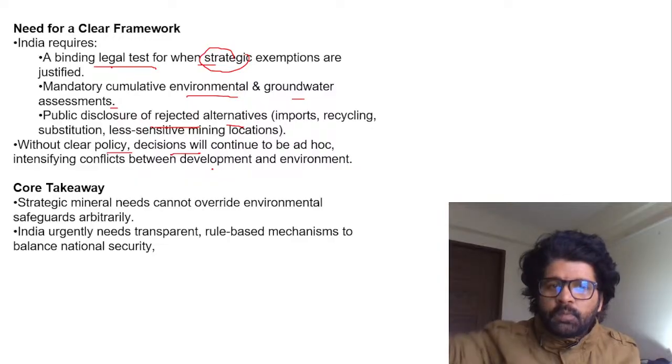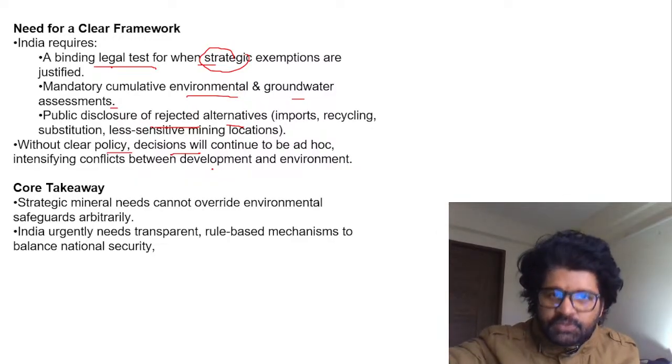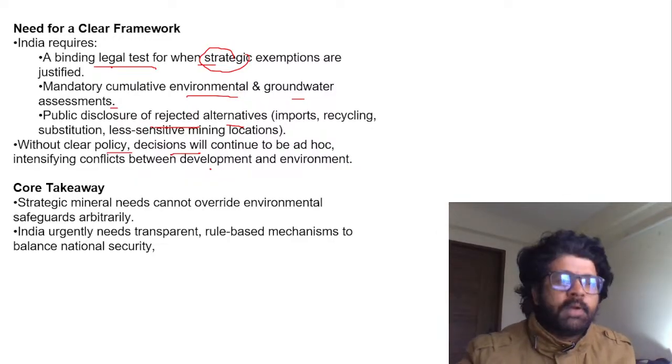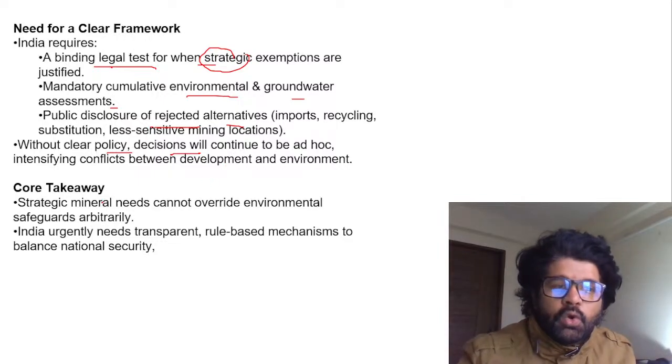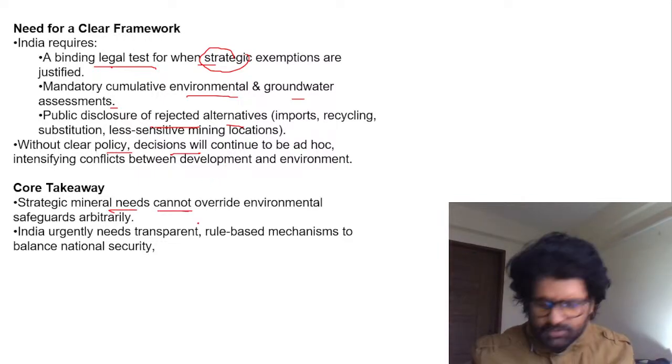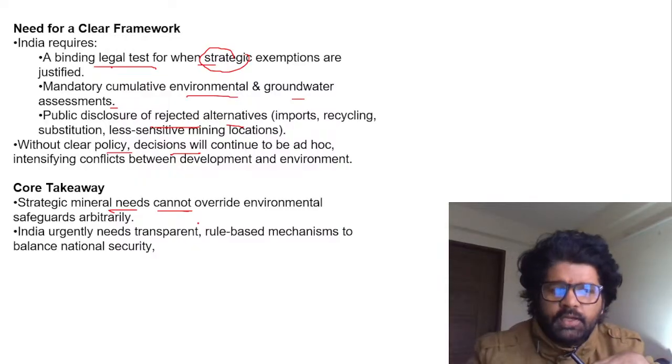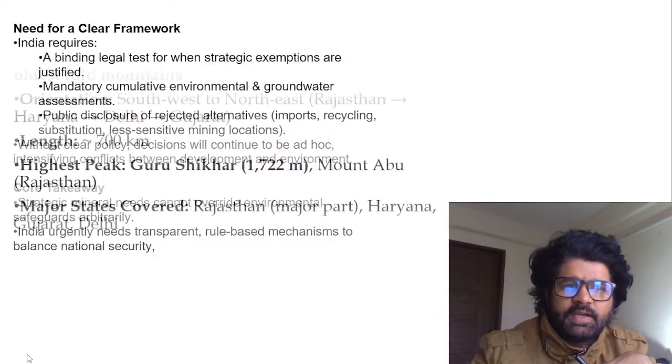You cannot ask questions from the opposition. They are in opposition for a reason. Ask questions from your government if you want to be a responsible democracy. Core takeaway: strategic minerals needs. Again, you can read all these things. I have told you. You people already know the basic rationale of where this article is going.